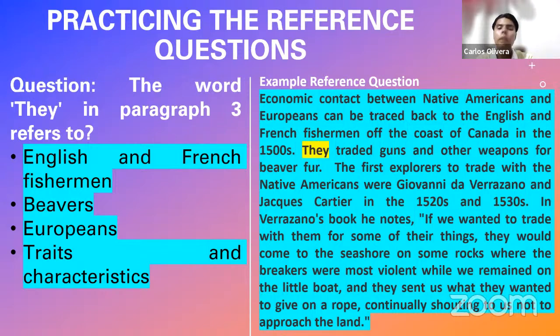Reference words. So whenever you see this type of word and you identify it, don't read the entire paragraph, okay? Even though the question tells you what the word they means in paragraph 3, don't read the entire paragraph. Just read one or two previous sentences before the word they are asking you for, or maybe, if you want, one extra sentence after the word. But apart from that, don't read the entire paragraph, because you're just going to get confused.